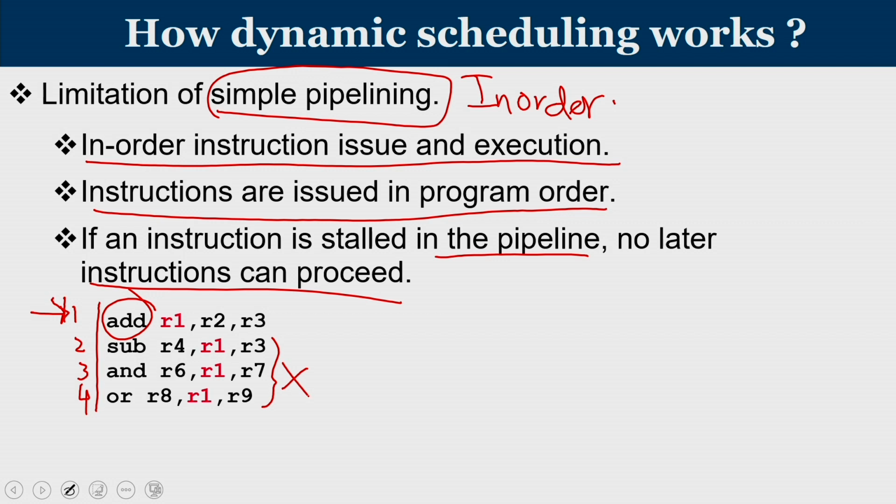So, in a conventional in order pipeline, all instructions are issued in order. Issue is in the program order. If any instruction is stalled due to a hazard, it can be a structural hazard or a data hazard, whatever it is, all other subsequent instructions are also stalled.